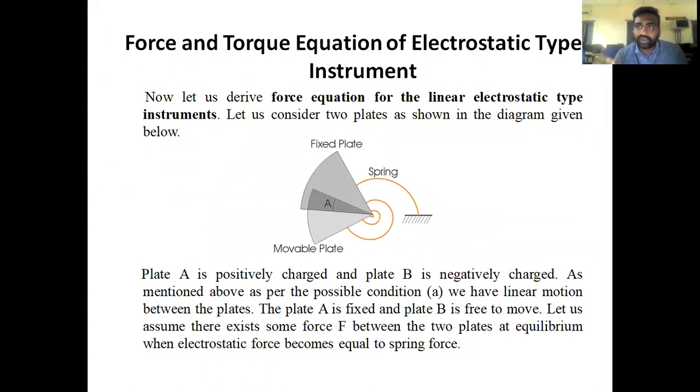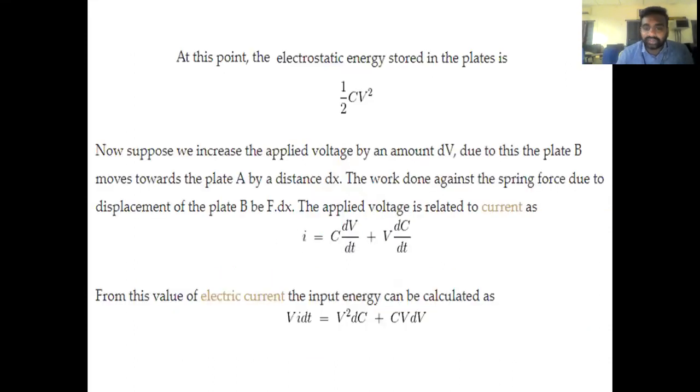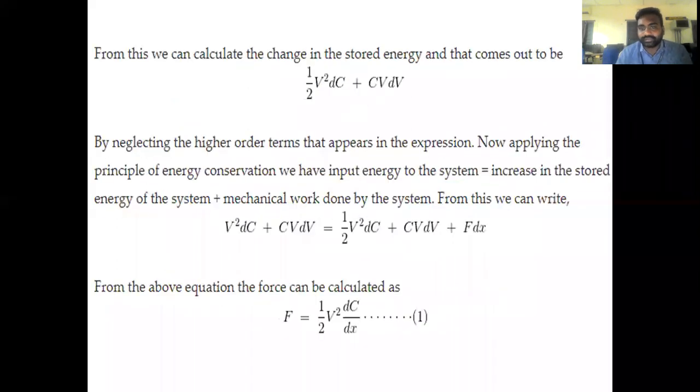What we do is connect a spindle, and that spindle is connected to a needle. The spindle is a vertical conductor connected to the moving plate, and the spindle is connected to the needle. Whenever the moving plate is attracted towards the fixed plate, the spindle-connected needle will start deflecting from the initial condition to the maximum magnitude which the voltmeter is about to read. That is how the deflection torque is created. That is what we analyzed in the torque expression. Is it clear?